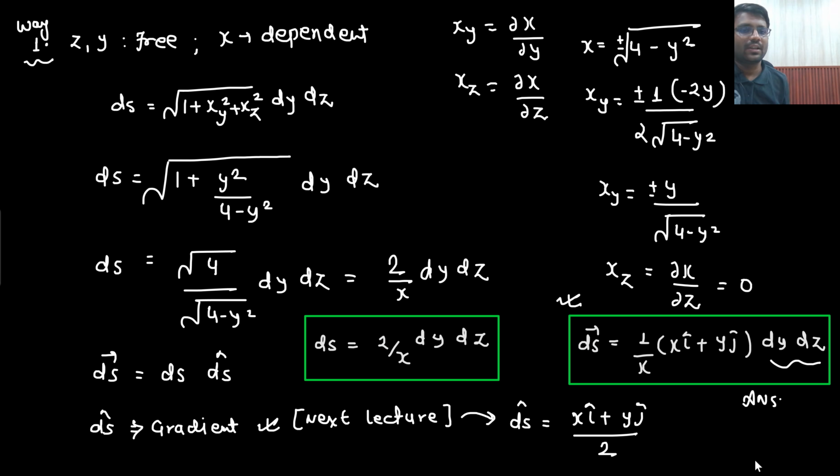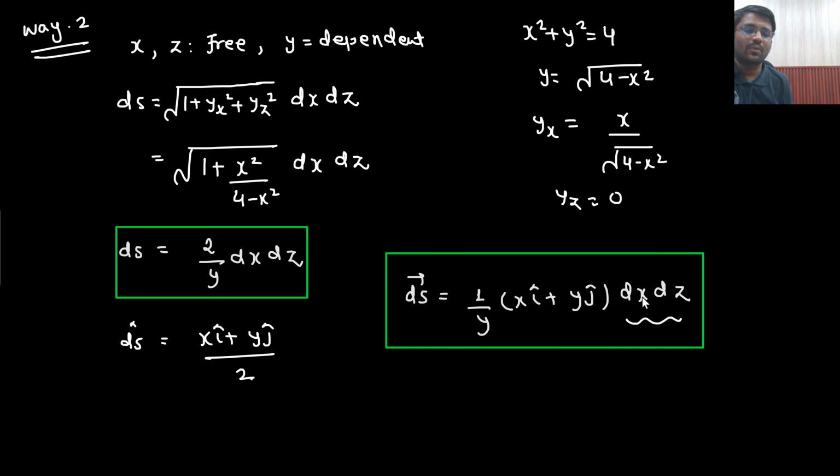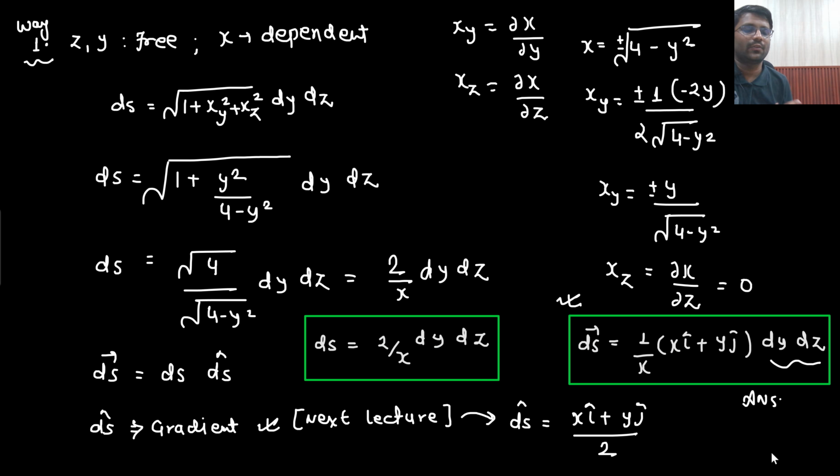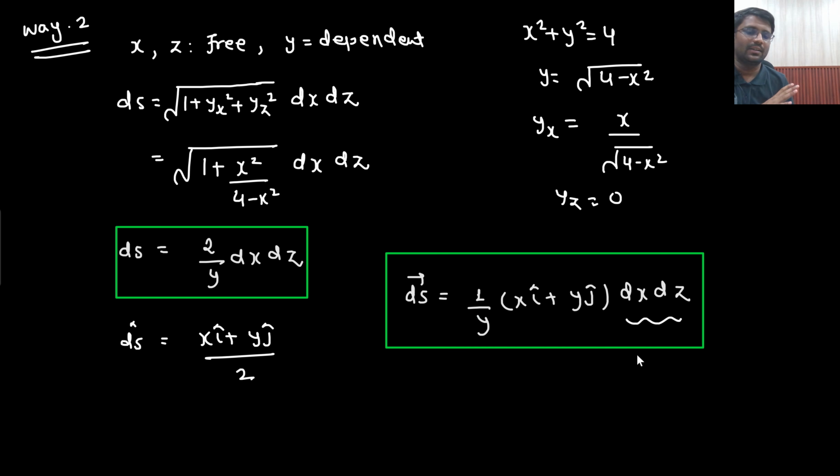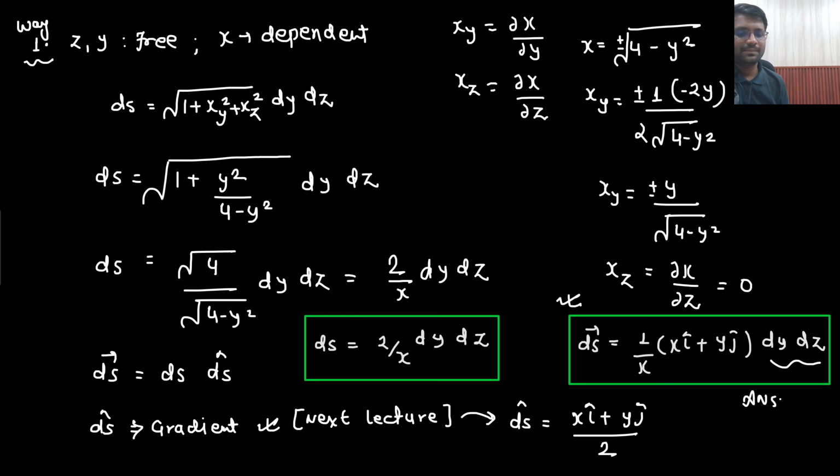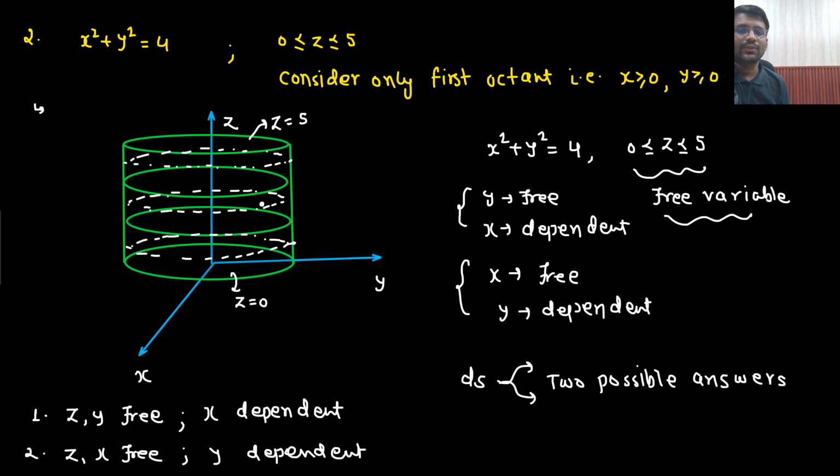So we will see the question, we will see where we are more comfortable. If I am more comfortable with this particular answer, then I will go with this answer. Both of the answers are correct. Understandable? So this was your second example.